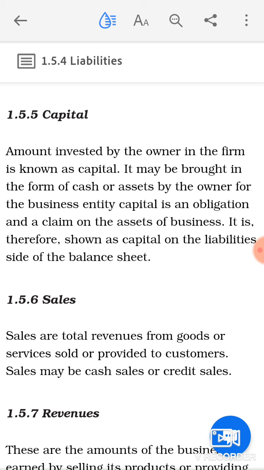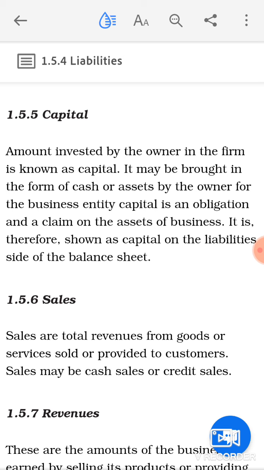The next term is sales. Sales are total revenues from goods or services sold or provided to customers. Sale may be cash sales or credit sales. Now, when you talk about sales, sales are basically the total revenues that the business will earn from the sale of goods or services. Clear?